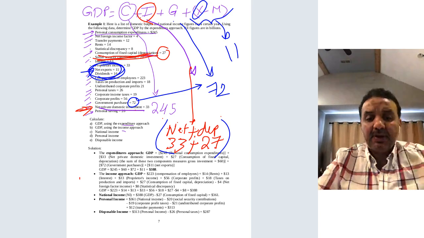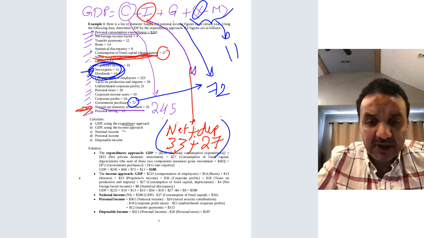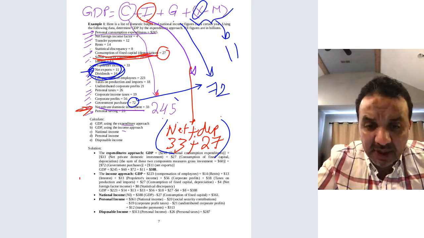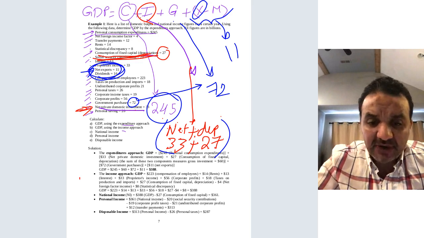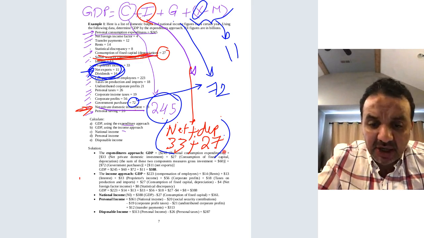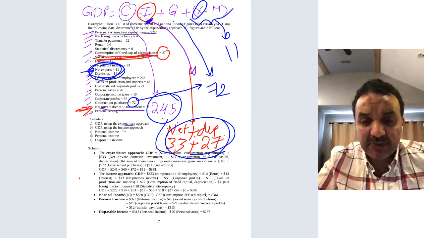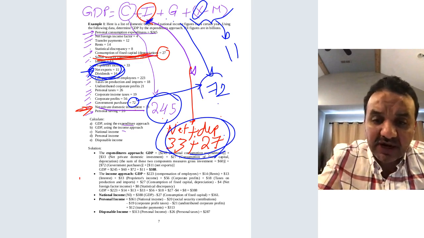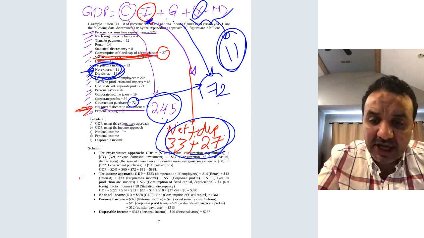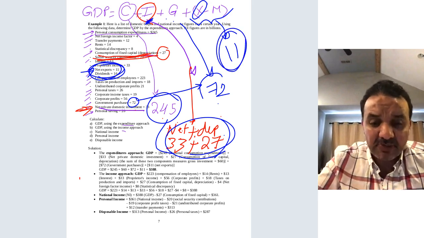Okay, so if you add up, we will find the GDP. Again, 245 is the consumption. Net investment plus depreciation gives you the gross domestic investment. 72 is the government expenditures, and 11 is the net export, or the export minus import. So this is how you find the GDP.